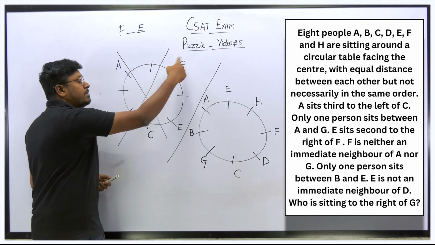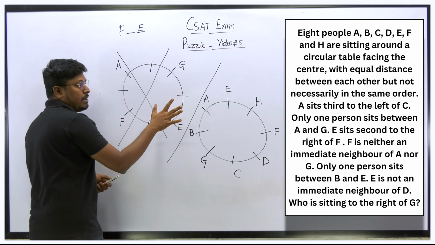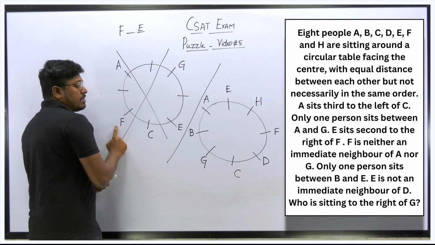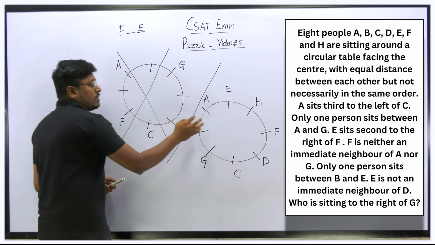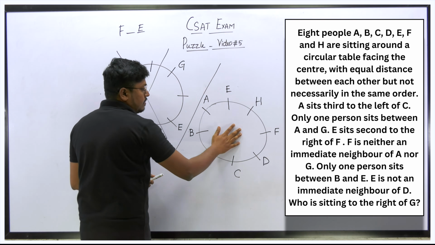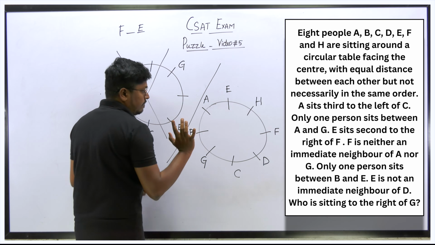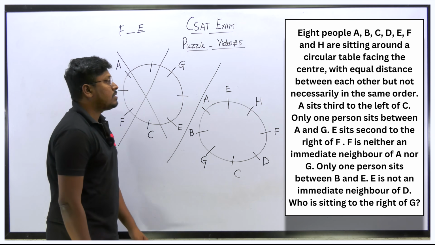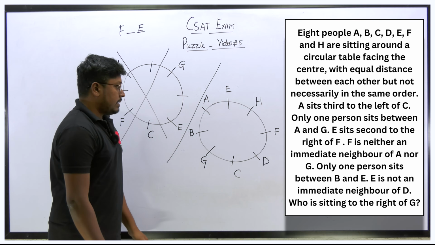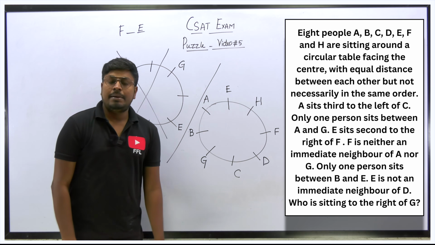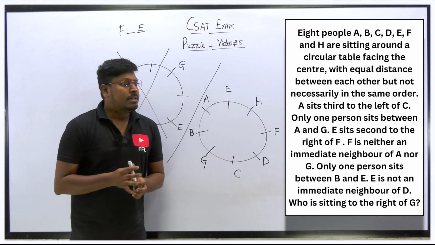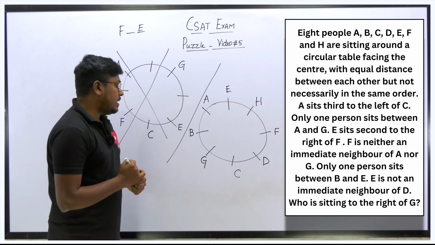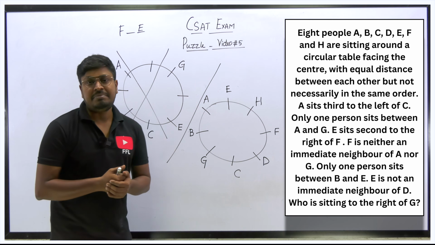But already here the person G is fixed, so we can't replace it with B. Similarly, F and E are already here, so there is no chance of fixing B and E with a gap of 1. So definitely this diagram is wrong. So this is the only diagram that will be correct, right? So B and E with a gap of 1. So this will be the answer for question number 3. So this is the way you have to solve. That's the reason I am repeatedly saying to draw the possible diagram. It is easy to solve the question. So the answer for question number 3, who is sitting right of G? The right of G will be C.